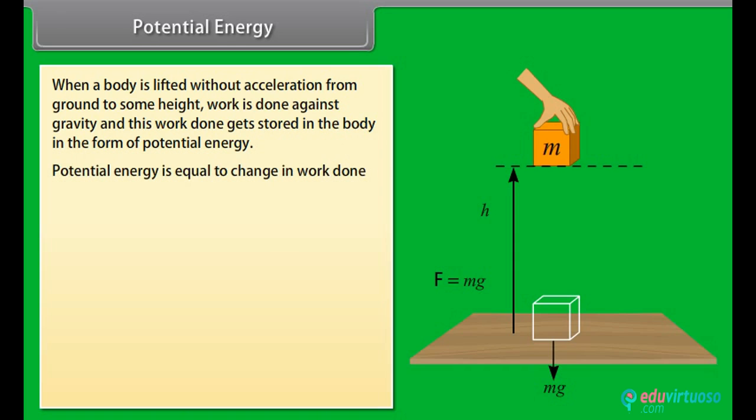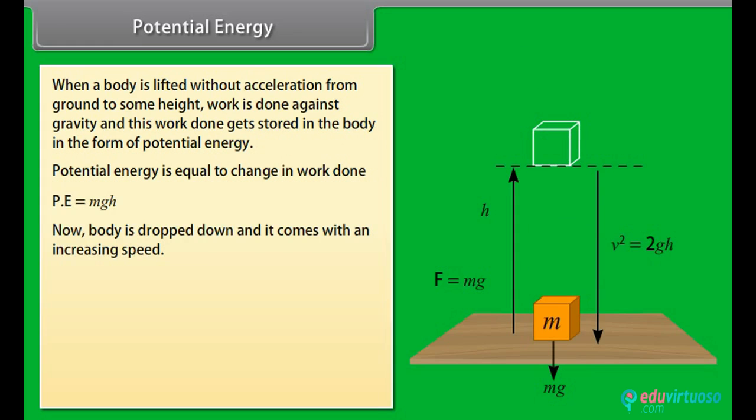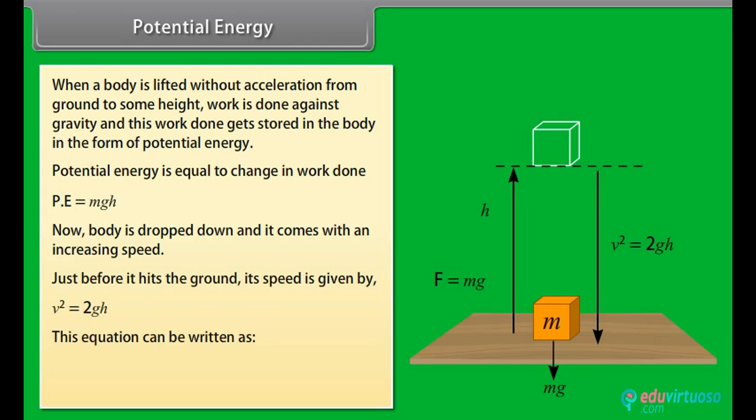Potential energy is equal to the work done. So, potential energy is equal to mgh. Now, a body is dropped down and it comes down with increasing speed. Just before it hits the ground, its speed is given by v square is equal to 2gh. This equation can be written as half mv square equals mgh.